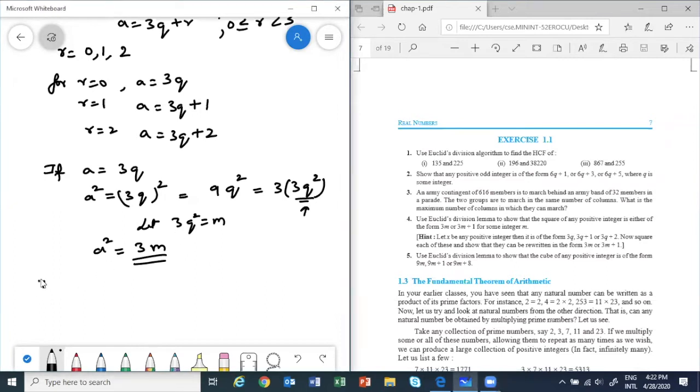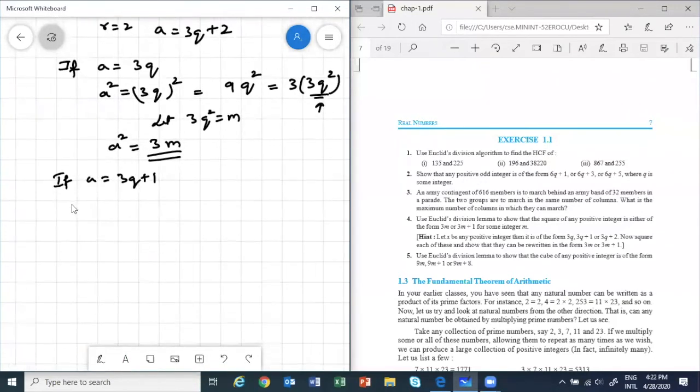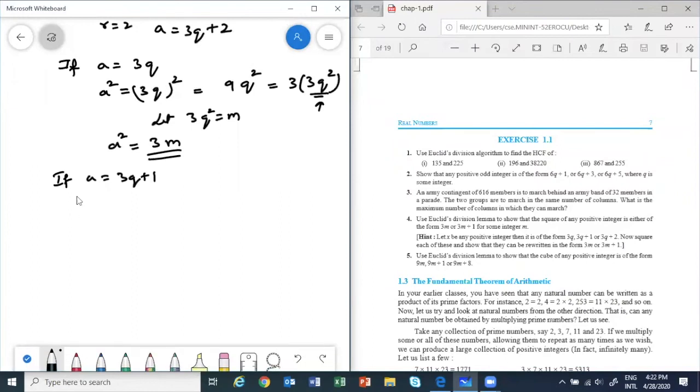Now, if a is equal to 3q plus 1, again we want to prove that it will be of the form 3m or 3m plus 1. So what to do? Take the square. So a square is equal to 3q plus 1 the whole square. What is the formula?